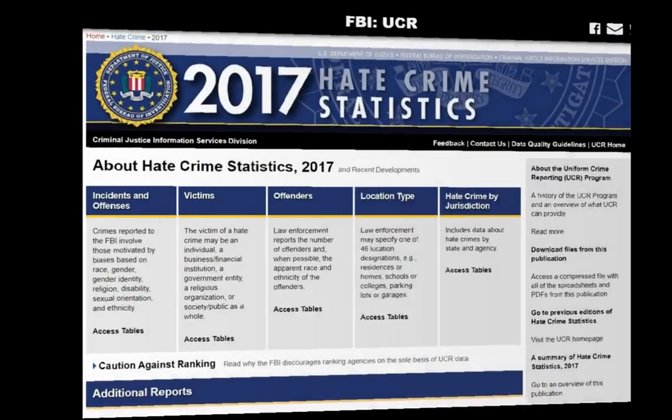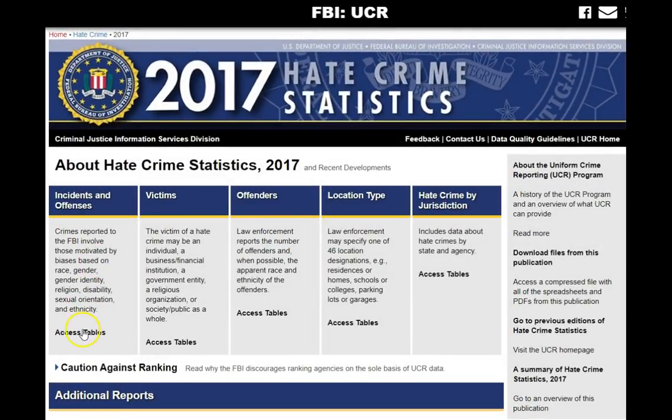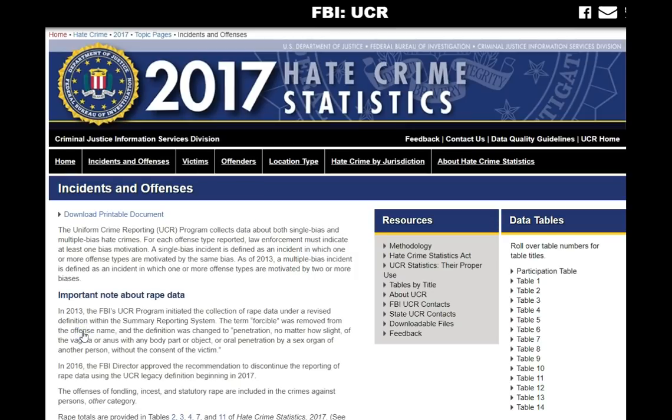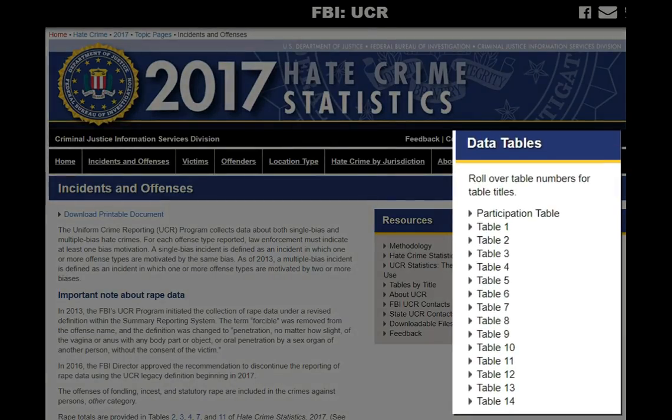That'll bring you to this page, and you're going to go to the first box here where it says Access Tables. Go ahead and click on that, and that'll bring you to this page, which essentially has all the data you're going to need to analyze hate crime statistics for a given year. If you go over to the right-hand side, you'll see that there's a bunch of different tables, beginning with the participation table, and then 14 tables below that. That's where all the data is listed and broken down into different sections.